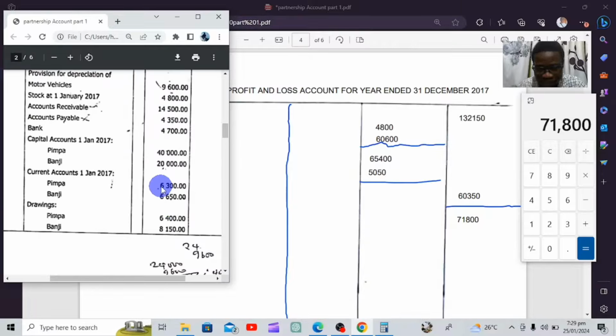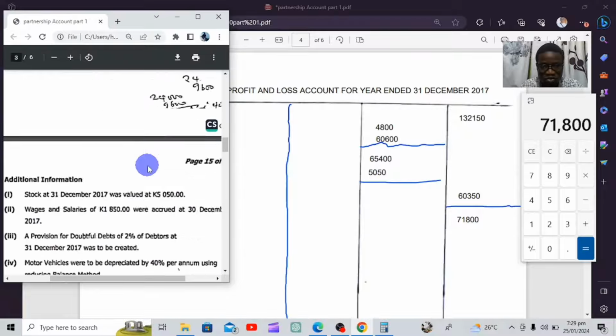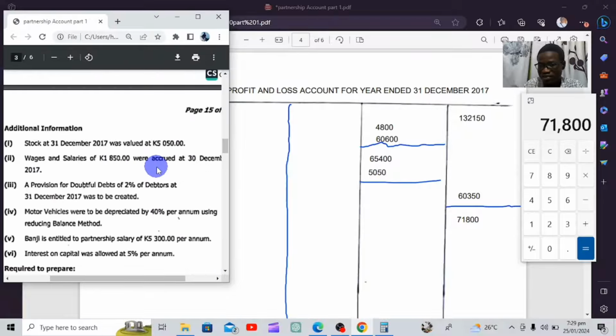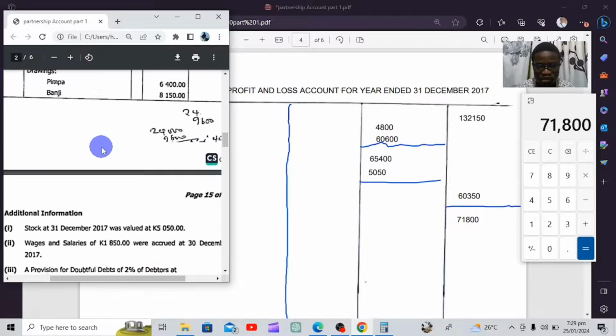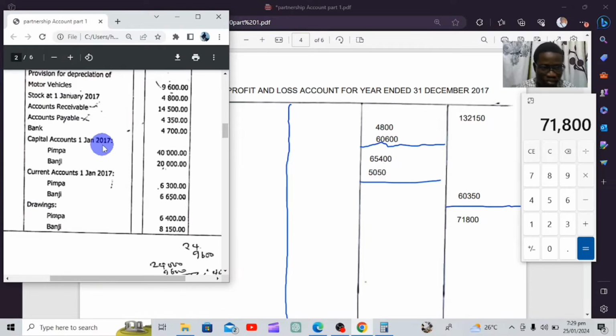And for each expense that you find, you go to additional information and check: is there any adjustment concerning this expense? If there isn't, you send it directly. But if there is, you have to do some things to that balance.